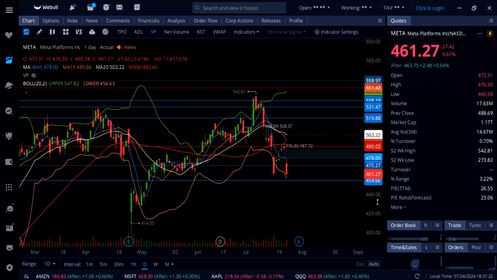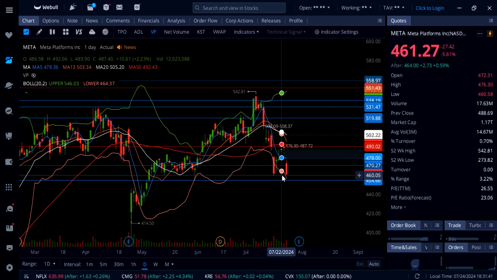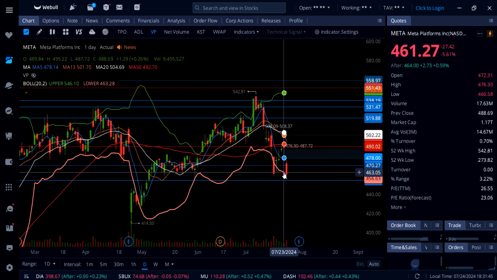On Meta, it's down 5.61%, so Meta also getting absolutely destroyed today, and you can see touching lower Bollinger Band here on this daily time frame, and then going back up and pretty much closing near 461, 460, and you can see we have lower Bollinger Band, which is sitting at 456.